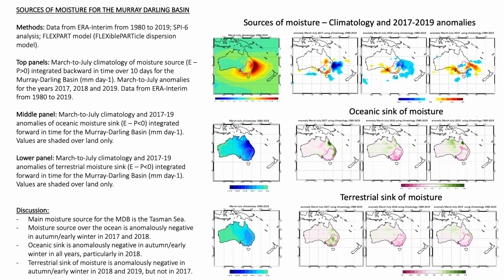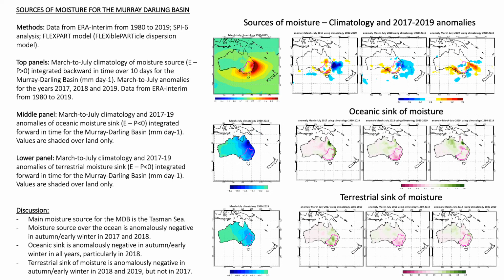The top row shows the sources of moisture for the Murray-Darling Basin, so regions where evaporation exceeds precipitation. The middle and bottom rows show the contribution of oceanic and terrestrial sinks of moisture respectively, so regions where precipitation exceeds evaporation.